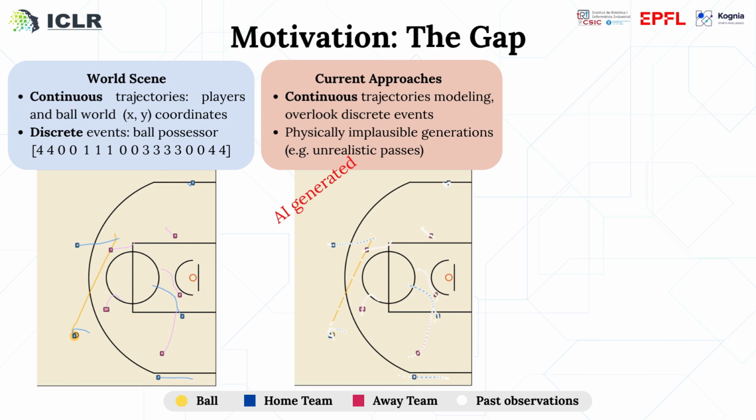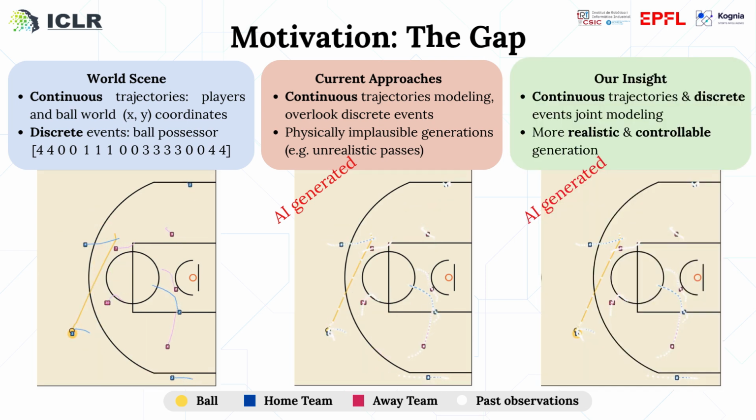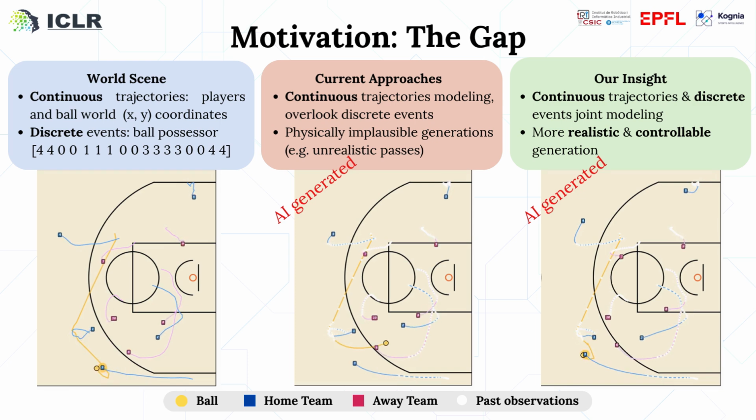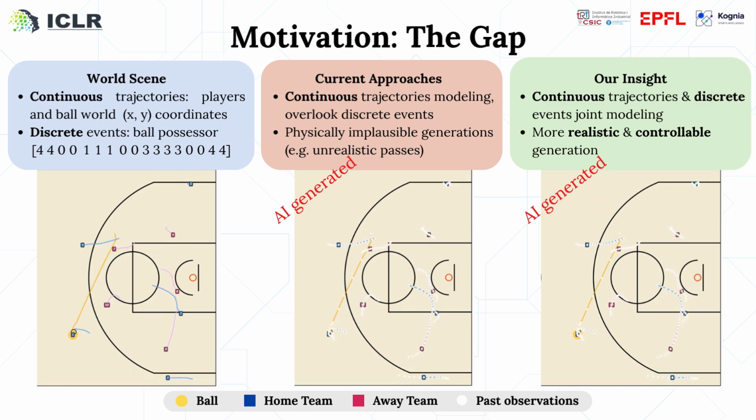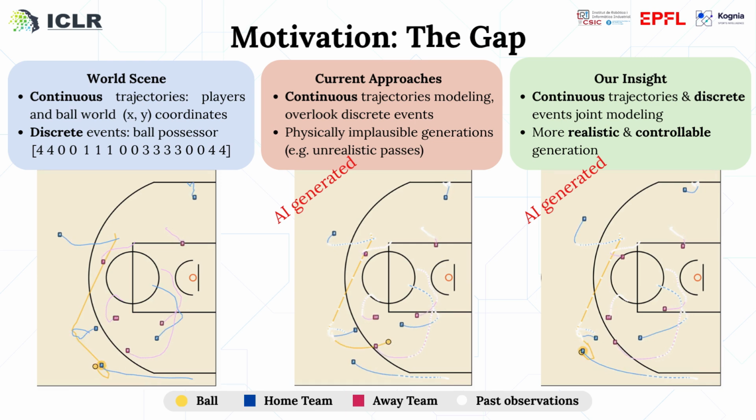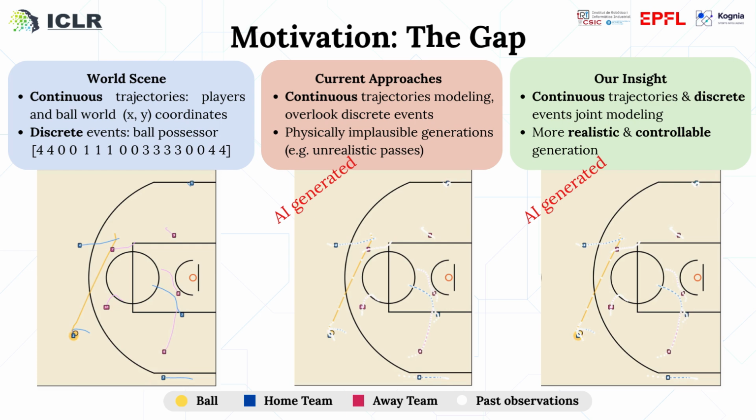Current approaches model only the continuous trajectories and overlook these discrete events. This leads to physically implausible generations, for example, unrealistic passes or incorrect ball possessor interactions. Our insight is to model both modalities jointly. Because ball movement and possession are fundamentally linked, the ball changes direction when possession changes. Joint modeling produces more realistic and controllable generation.